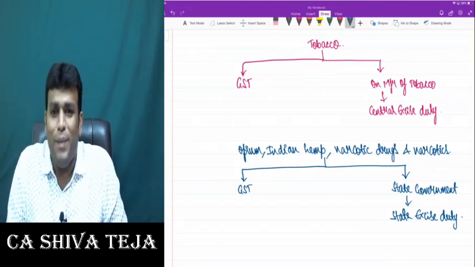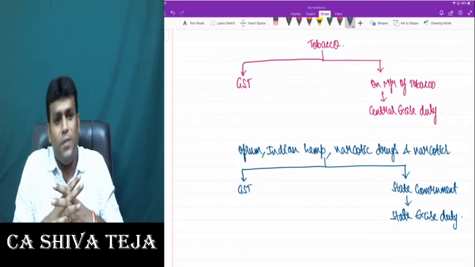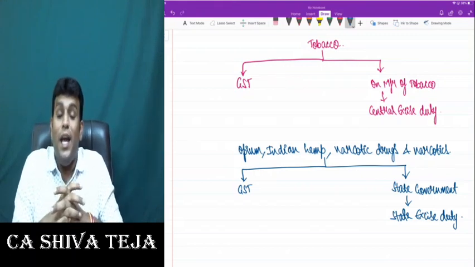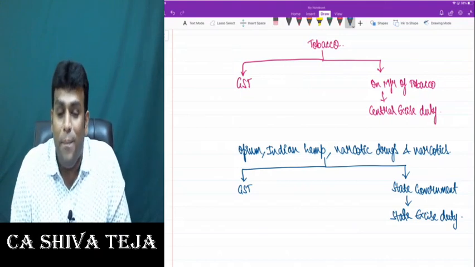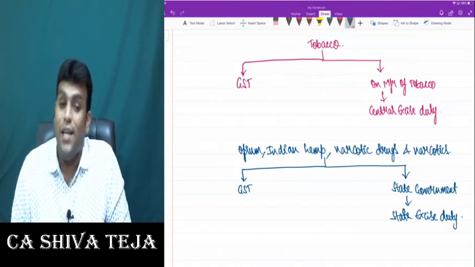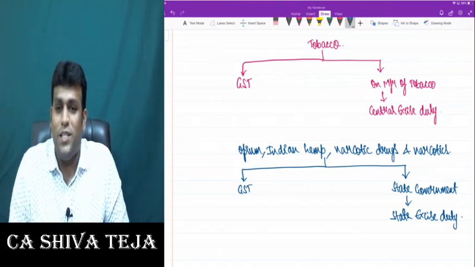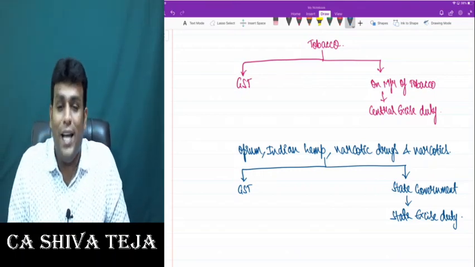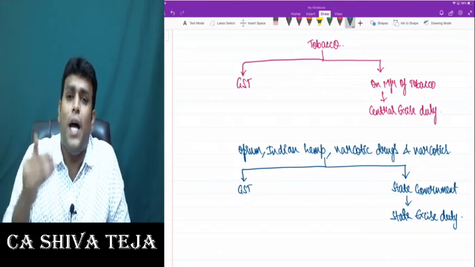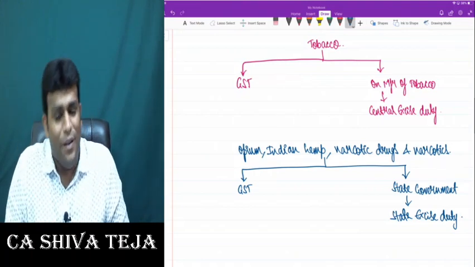Are we getting clarity, everybody? So for tobacco, what is being charged, my dear friends? GST also is charged. At the same time, central excise duty also is charged. And in case of opium, Indian hemp, narcotic drugs and narcotics, GST also is charged, as well as state excise duty is charged. So both old tax as well as new tax are being imposed. Are we getting clarity, friends?